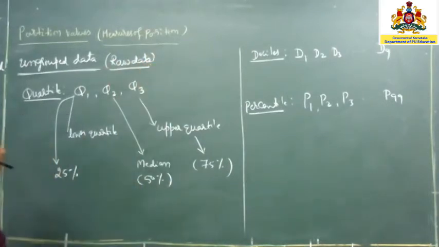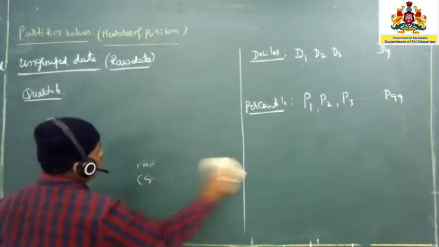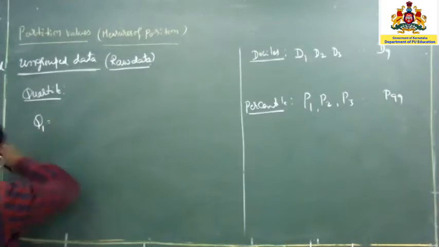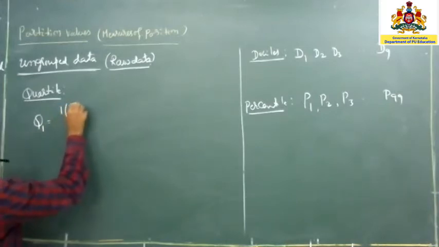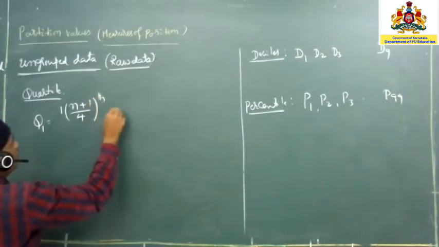Now I am going to use the formulas to calculate quartile 1, quartile 2, quartile 3. Quartile 1 is equal to 1 into (n plus 1) by 4th observation.